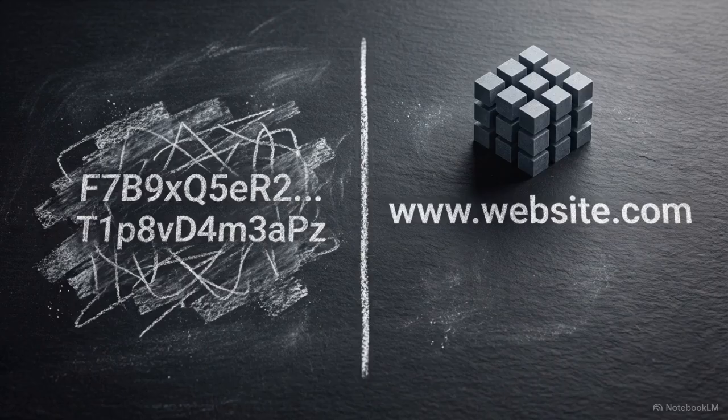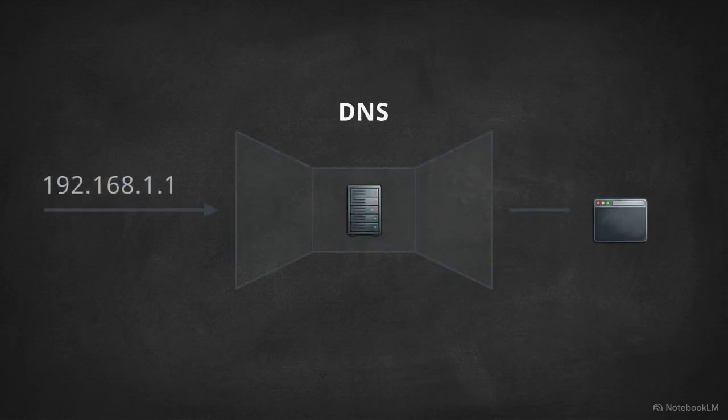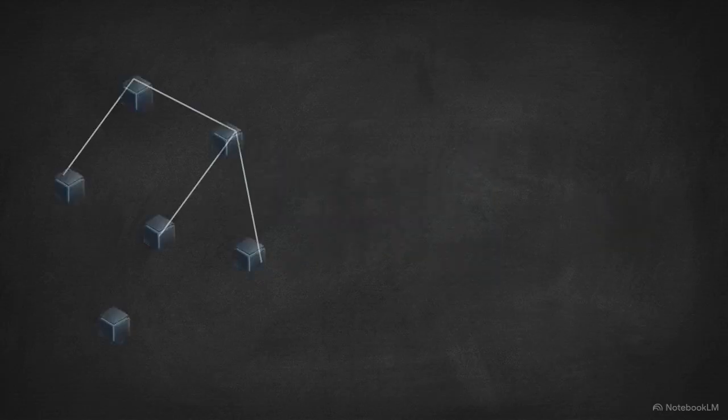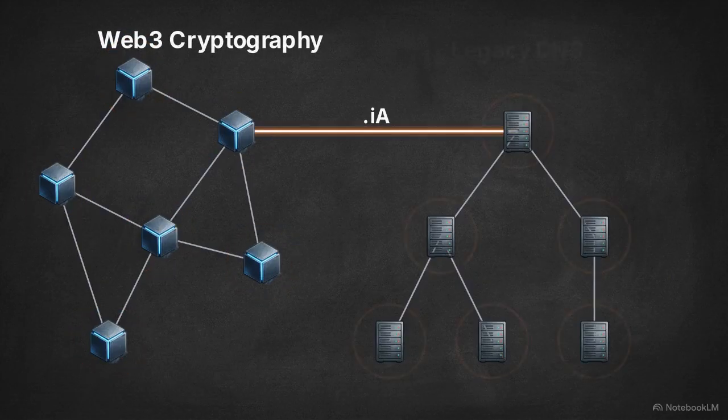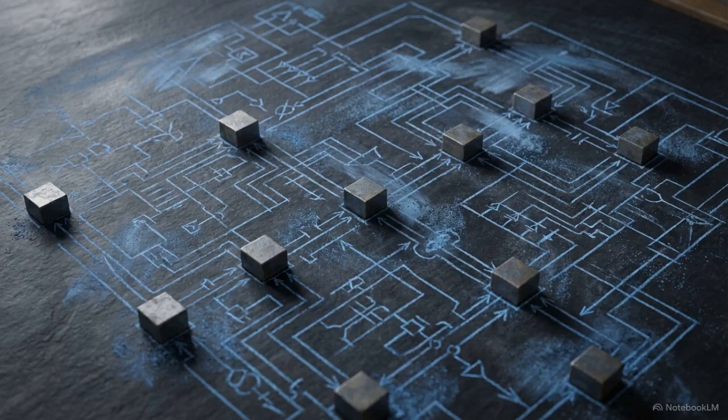Compare this to the legacy domain name system, or DNS. For decades, DNS has provided universal, hierarchical routing across borders, turning complex IP addresses into simple text that any browser can instantly understand. To fix this addressing crisis, network architects are proposing a bridge between Web3 cryptography and legacy DNS through the creation of a new infrastructure top-level domain, or ITLD.